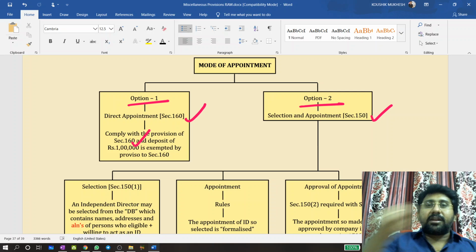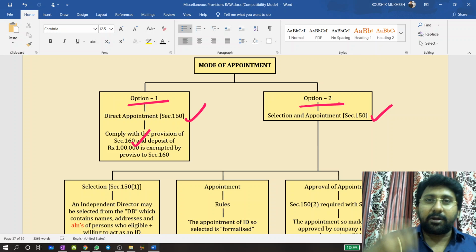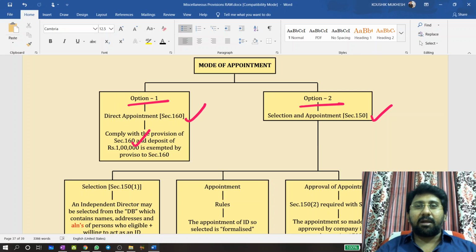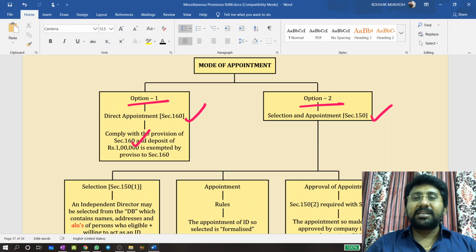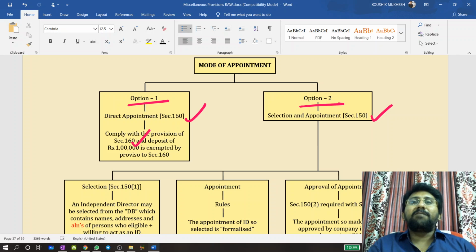Now answer, if Tata company approaches a woman director, Mrs. A, and asks her, ma'am, please get appointed as an independent director or a woman director in our company, who has a need now? The company. Then why should I pay 1 lakh? There is no logic here. Under section 160, you have to bring her into the company. If you bring her under 160, she has to bring 1 lakh. The need is yours. Why should I pay 1 lakh?